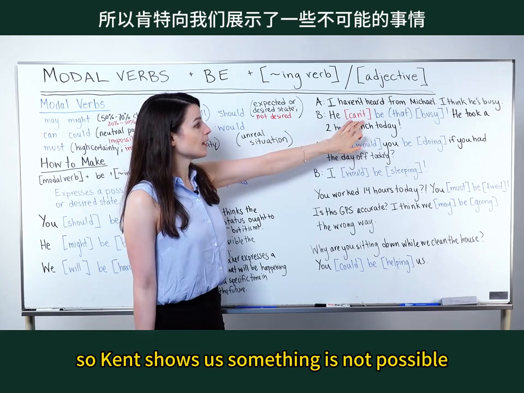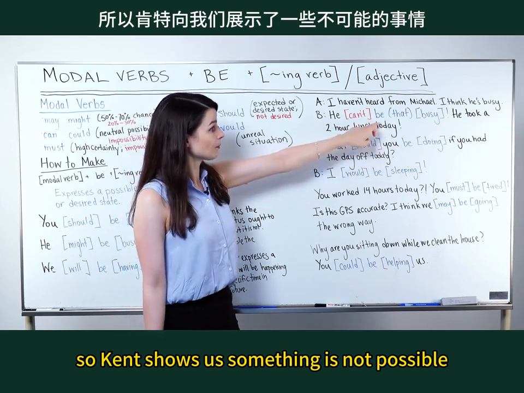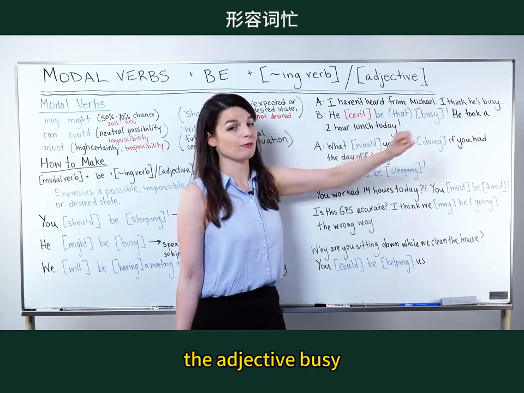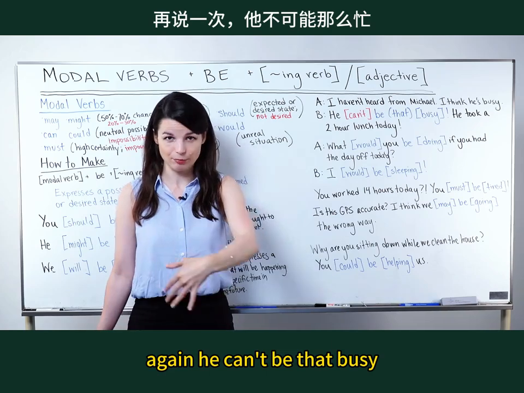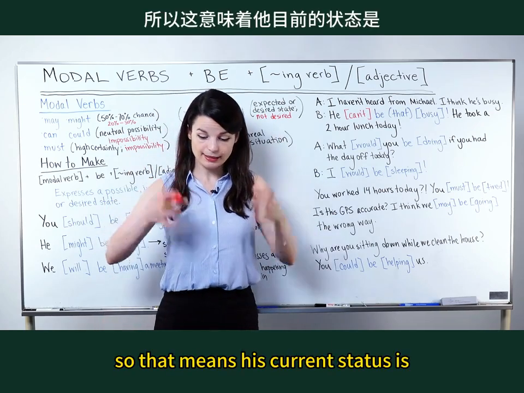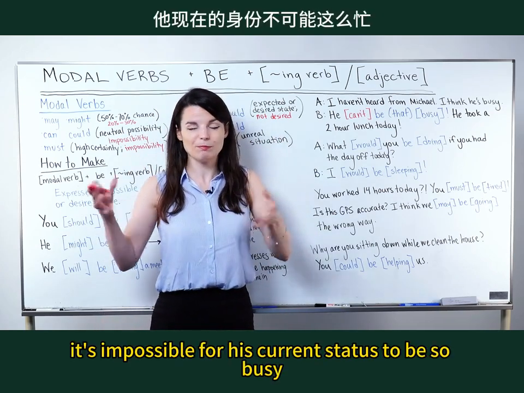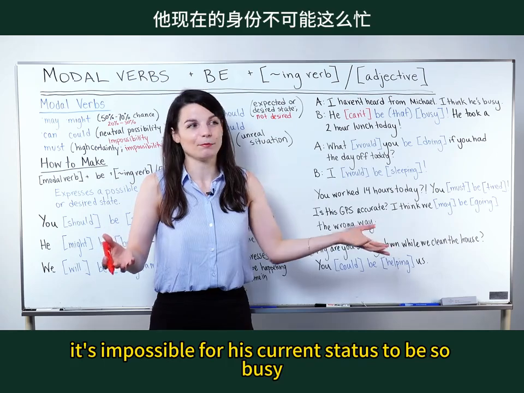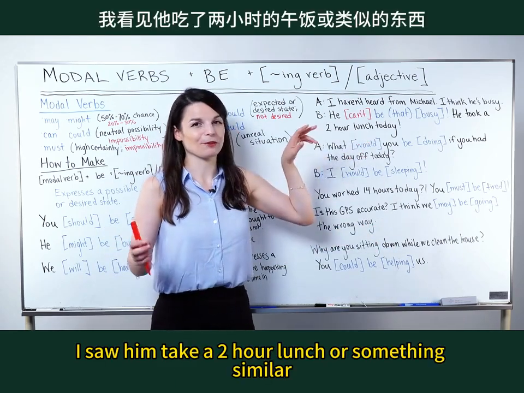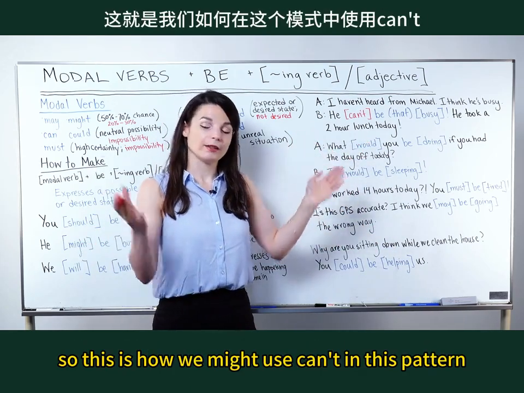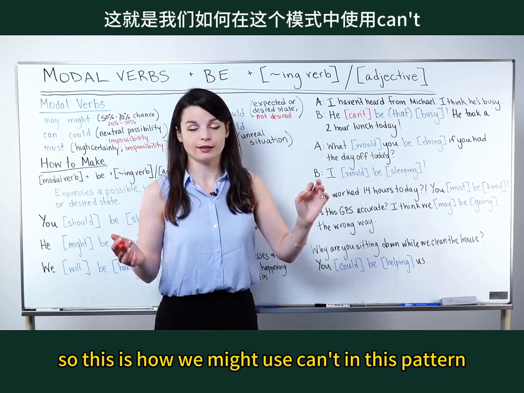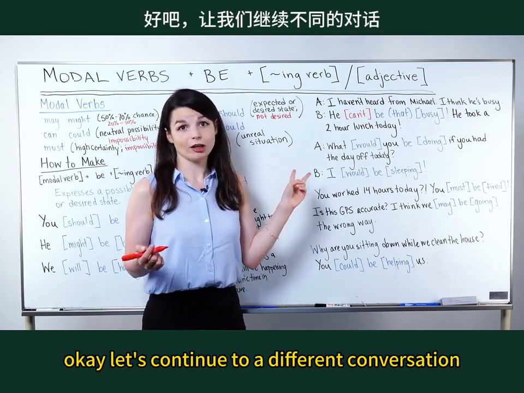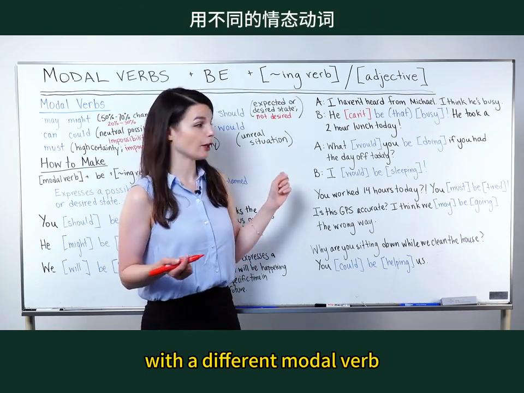So can't shows us something is not possible. We've used be, and in this case, we're using an adjective, the adjective busy again. He can't be that busy. So that means it's impossible for his current status to be so busy because I saw him take a 2-hour lunch or something similar. So this is how we might use can't in this pattern. Okay, let's continue to a different conversation with a different modal verb.